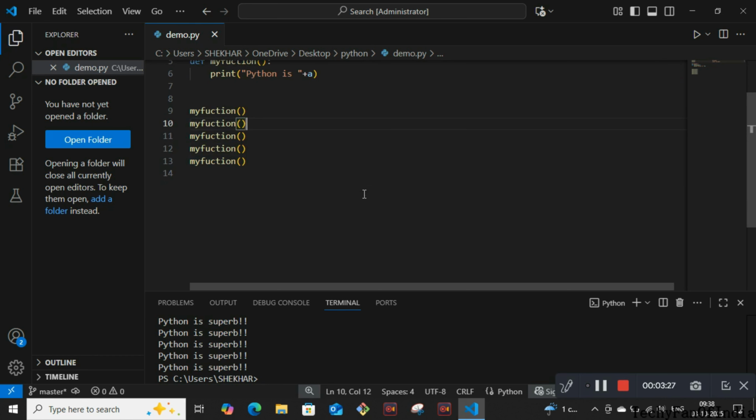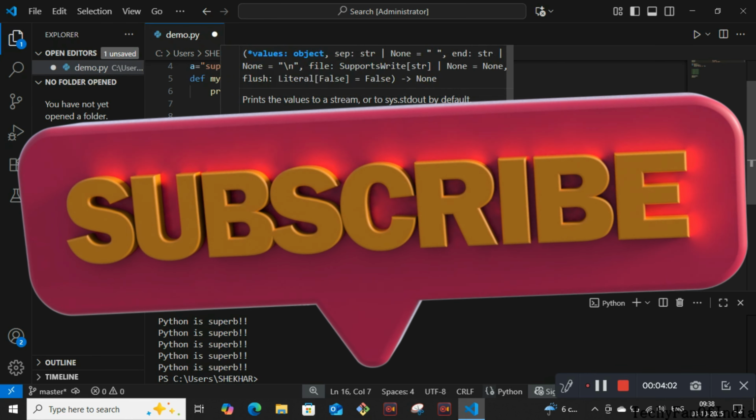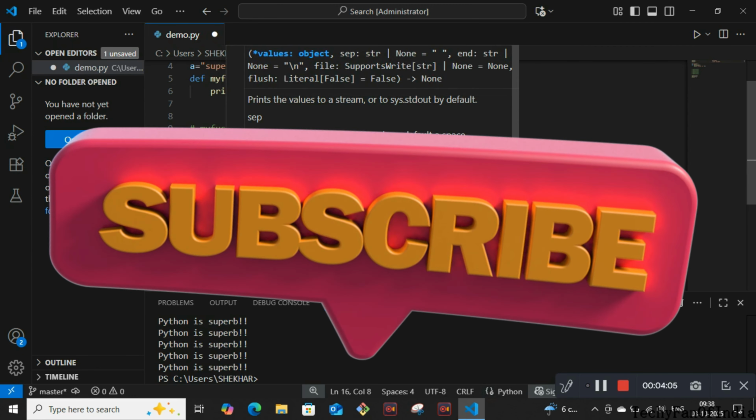And then very next we are going to the next way. My function we have already done, we got the output also. Python is super, and the number of times we have printed it, we just called it, we have just selected and commented it. Then we are going to my function, and braces are closed, and then after we are printing the value, print and braces,